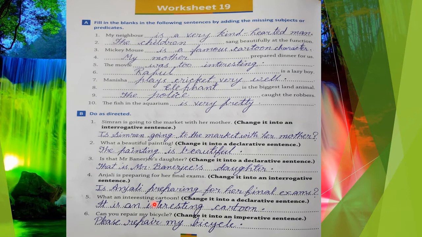We have to change it into declarative form. So the sentence will be: it is an interesting cartoon. Next, can you repair my bicycle? It's a question sentence, an interrogative sentence. We have to change it into an imperative sentence. So you will write like this: please repair my bicycle.